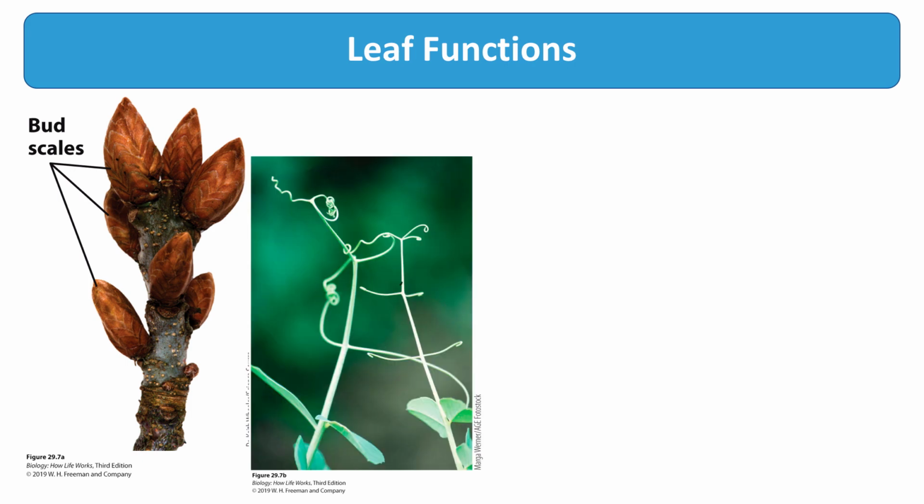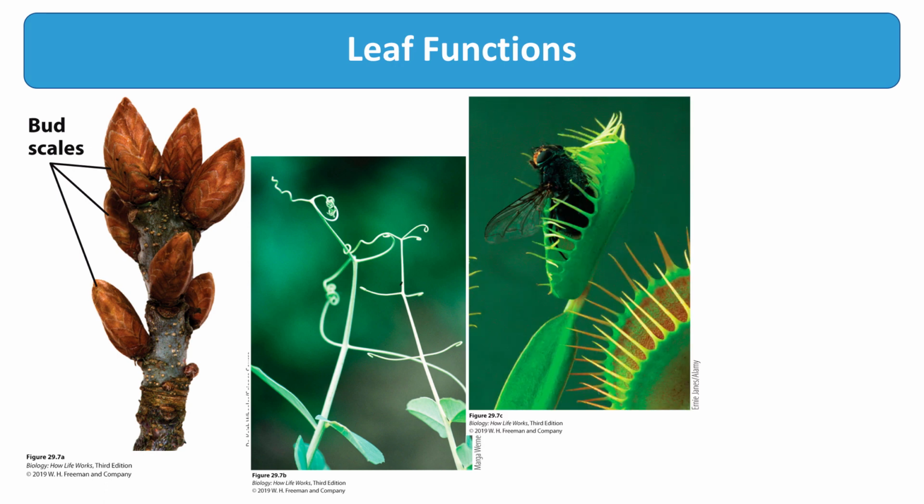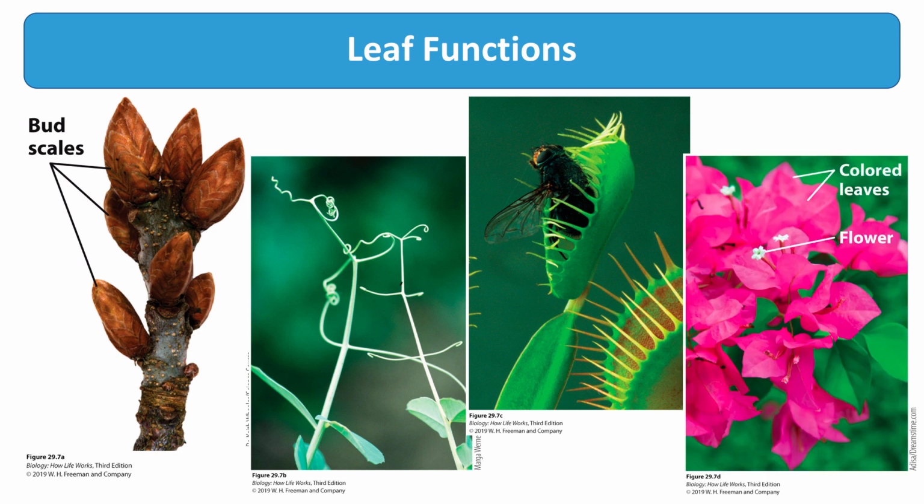Tendrils, like you can find on pea plants, are modified leaves that allow plants to climb or attach to structures. The trap on the Venus flytrap plant is formed from modified leaves, and they catch insects to provide the plant with a source of nitrogen compounds. Here's an example of colored leaves. In this bougainvillea, the brightly colored leaves surround the flowers and enhance the ability of the plant to attract pollinators.